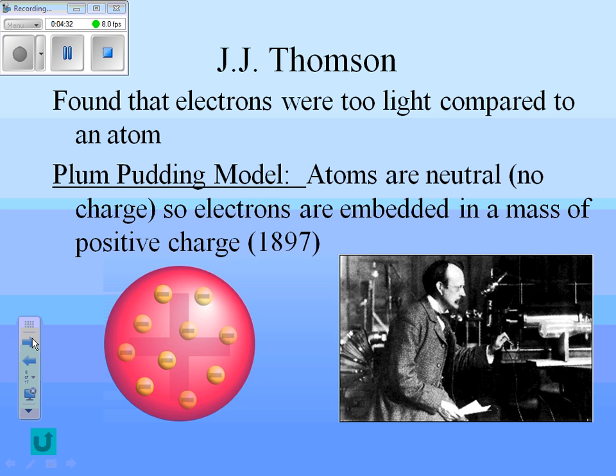He also knew that atoms were neutral. They didn't have an overall charge. So he knew there had to be this positive, massive thing that was an atom, and that these electrons were these tiny light things sort of peppering it. So when he drew his picture, he thought it looked like a plum pudding. So you have your pudding, and the electrons were like plums floating in it. So this is called the plum pudding model.